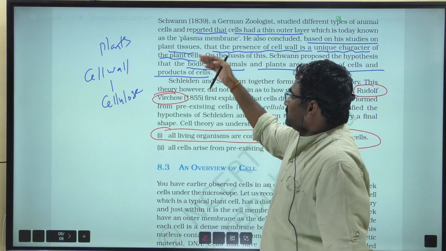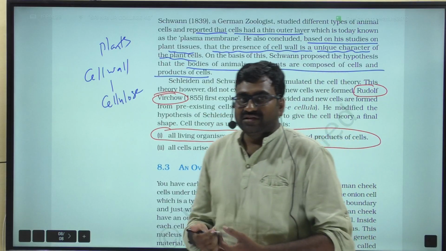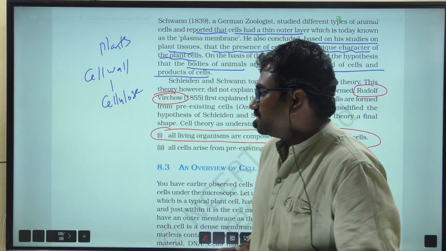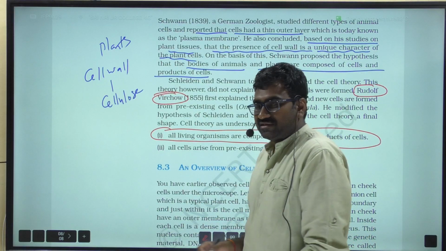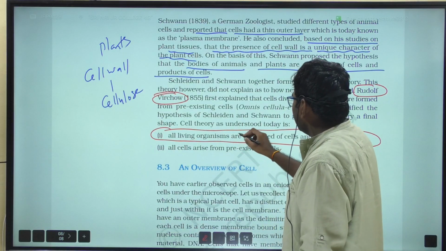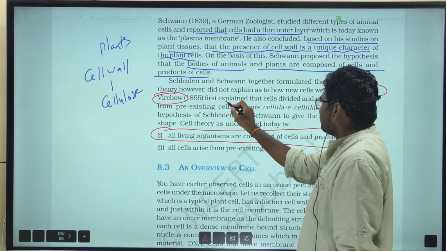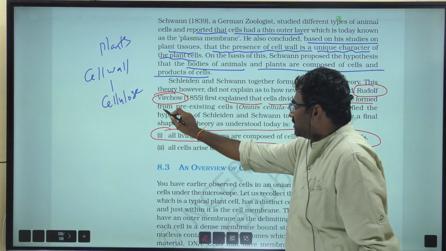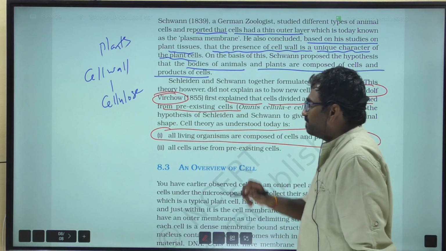Rudolf Virchow explained this. The modified cell theory is also called the cell lineage theory or new cell theory, proposed by Rudolf Virchow in 1855. He explained that cells divide and new cells are formed from pre-existing cells.